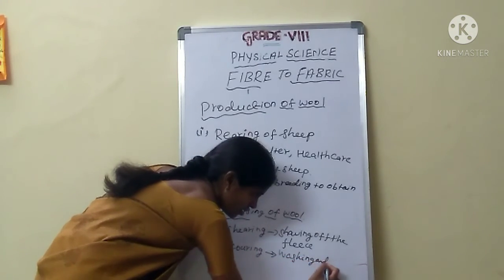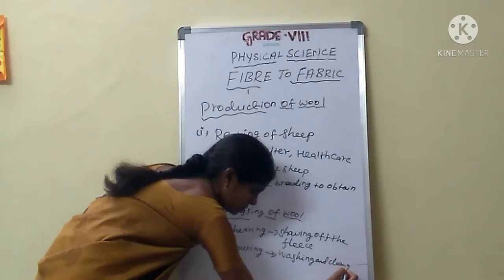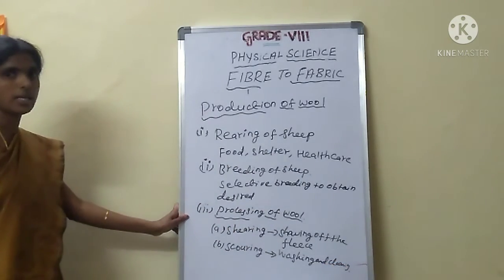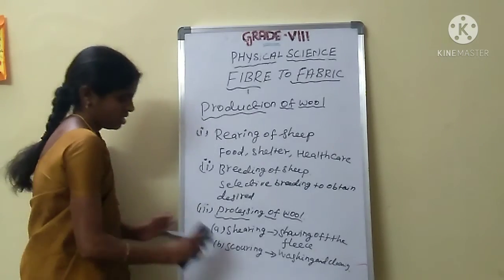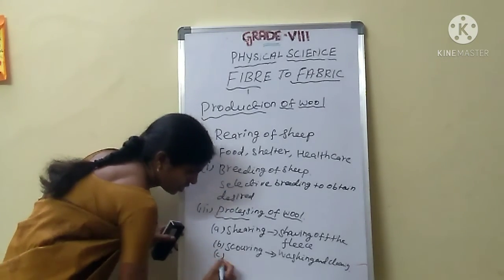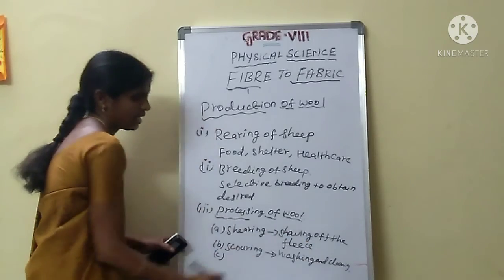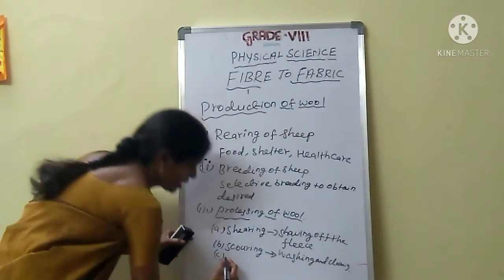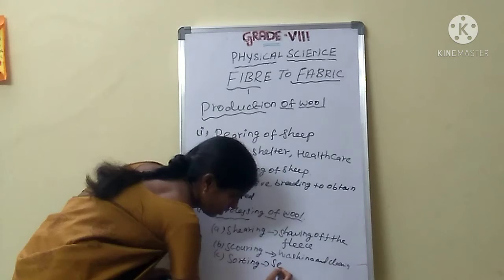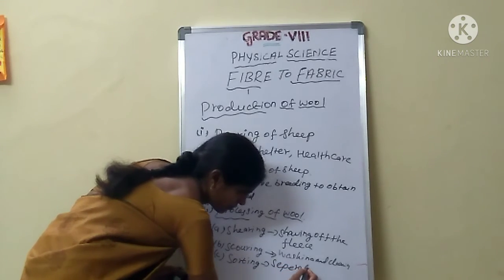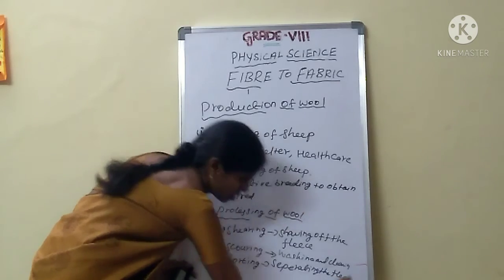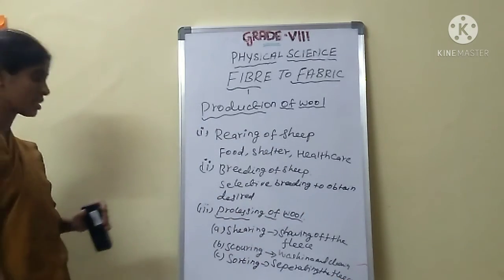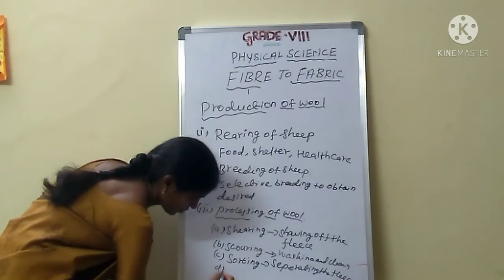Are you clear? Okay, students, what is the next process? The next process after washing and cleaning is sorting. What is meant by sorting? Sorting means separating the fleece.